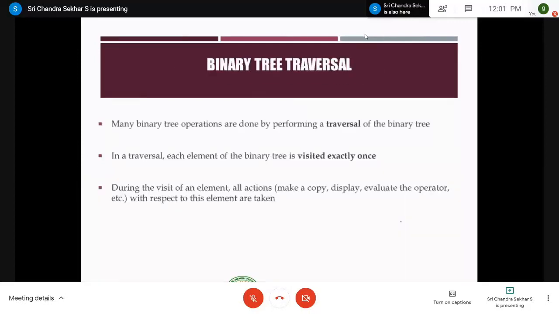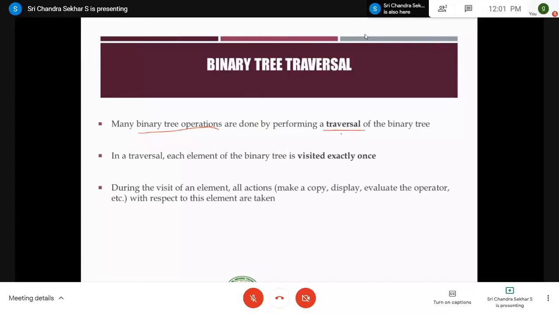So here are the three points for binary tree traversal. Many binary tree operations, which we went through in the previous slide, for example calculating the height of the binary tree or calculating the number of nodes of the binary tree, need a special concept called traversing. You have to traverse the binary tree.